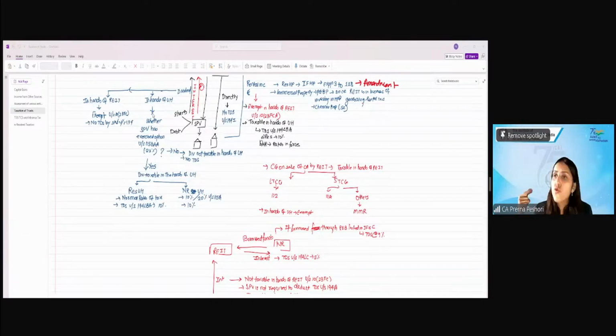And when the REIT distributes this income to the unit holder, there will also not be TDS. In case the SPV has exercised the option under 115BAA, then the dividend will be taxable only then in the hands of the unit holder. In that case, if it's a resident unit holder, the tax rate will be the normal rate. If it is non-resident, it will be 10% or 20% under 115A. Are we clear? And the TDS will be under 194, at 10% for resident and 10% for non-resident. Clear?